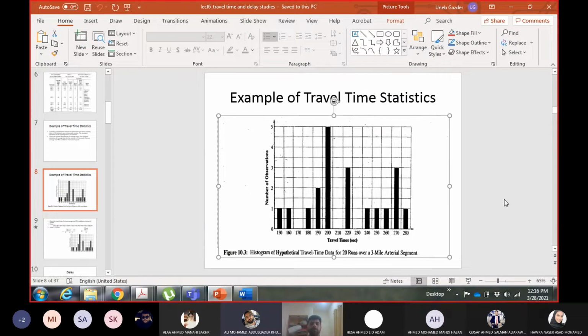Yes, good. So a basic mistake in this case is that some people add the number of bars. The number of bars is the number of travel times you have, not the number of observations. Each bar has a number of observations from the y-axis. So we have one observation for 150, one for 160, and so on. For each bar, you count how many observations there are, and then add them together to get the total number of observations. Observations are not the number of bars. Observations are the total observations you have for all the bars. Take the number from the y-axis for each bar and add all of them together. This will give you the total number of observations, which is 20 in this case.